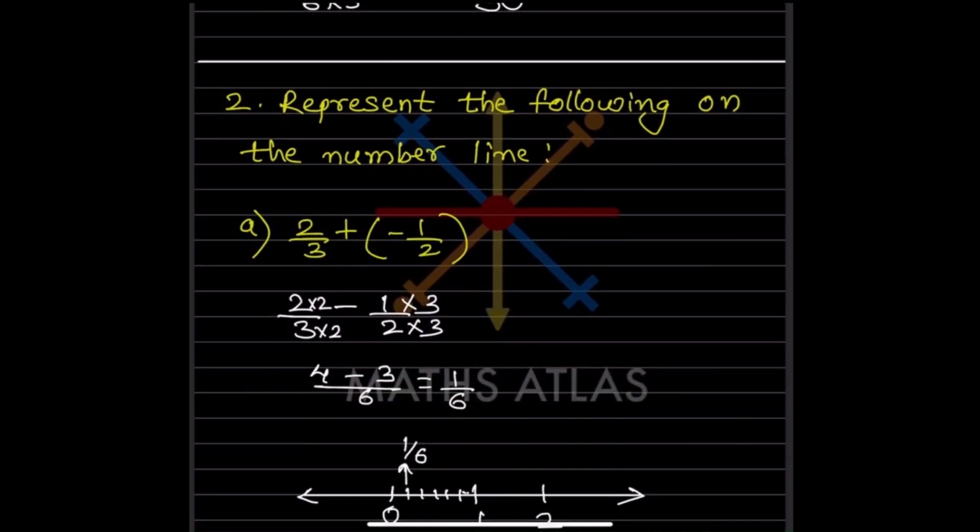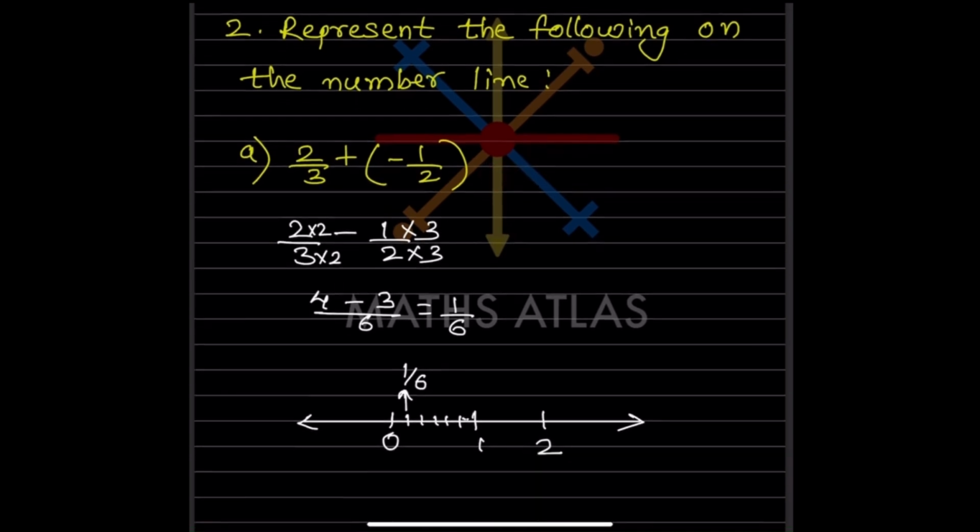Now here, represent the following on the number line. It's given here 2 by 3 plus minus 1 by 2. First thing, we are going to solve this problem. We can put one more step if you want here. Plus minus is going to be minus 1 by 2. Now the LCM is 6. So this will be multiplied by 2 and this will be multiplied by 3. So this is going to be 4 minus 3 by 6. So that will be 1 by 6.